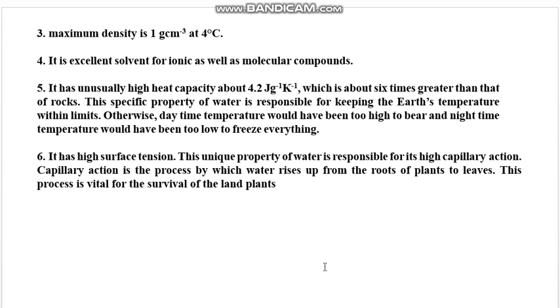That's the anomalous behavior of water. It is a very important topic, so we'll discuss it in the next lecture. Why is the maximum density of water at 4 centigrade? We'll discuss it.